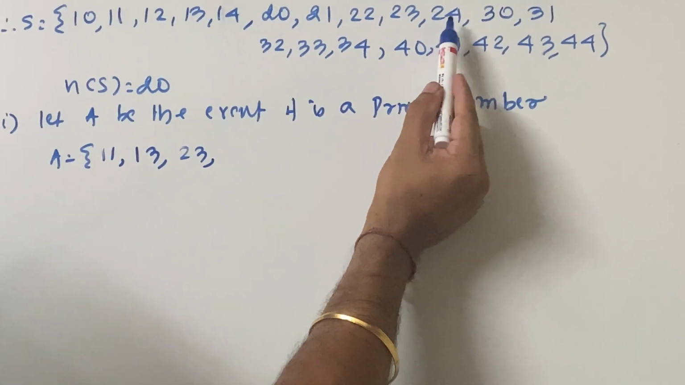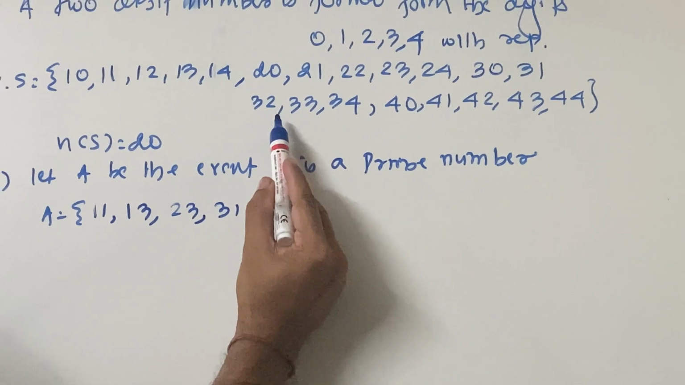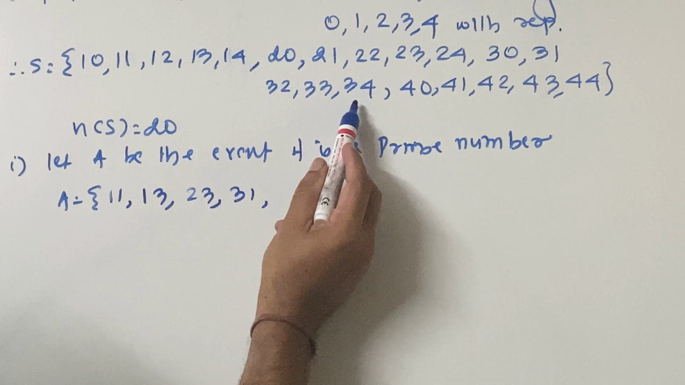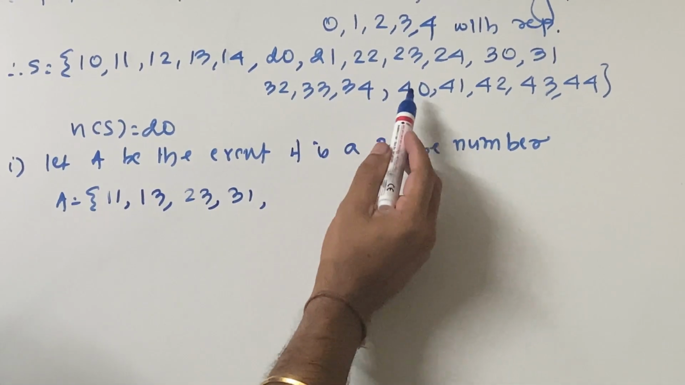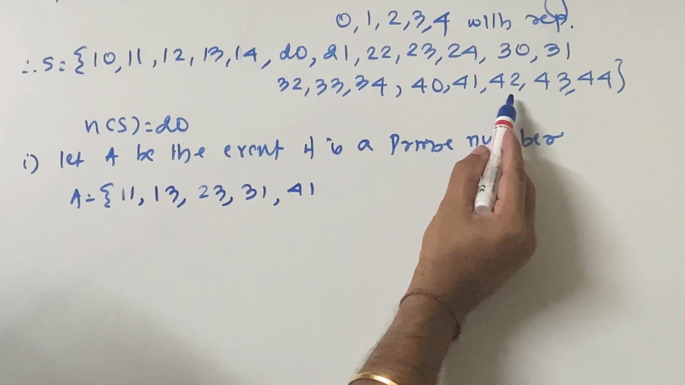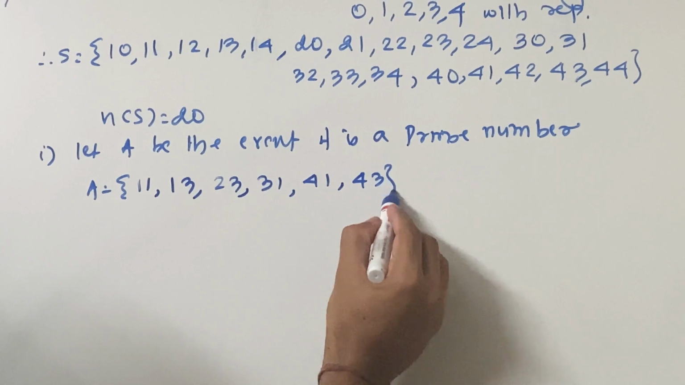24 is not, because 3 eights are 24. 31 is a prime number. 32 is not a prime number. 33 is not a prime number. 34 is not a prime number, since this also goes in the table of 2. 41 is a prime number. 42 is not a prime number. 43 is a prime number. So this many prime numbers you will get.